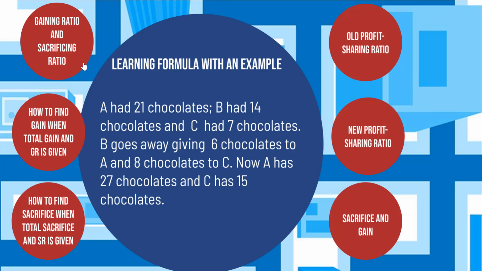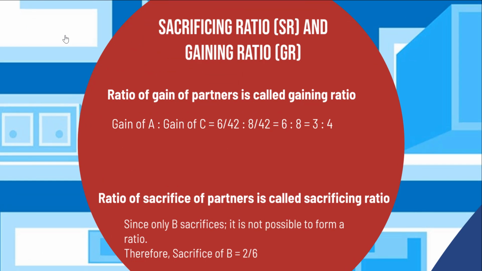So how do we get the gaining ratio and the sacrificing ratio? The ratio of the gain of the partners is called gaining ratio. So if we put the gain of A and the gain of C together in the form of a ratio, we should get the gaining ratio. So this is equal to 6 divided by 42 is to 8 divided by 42, or 6:8, which can further be simplified as 3:4.